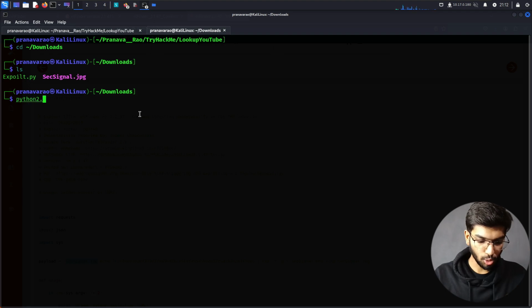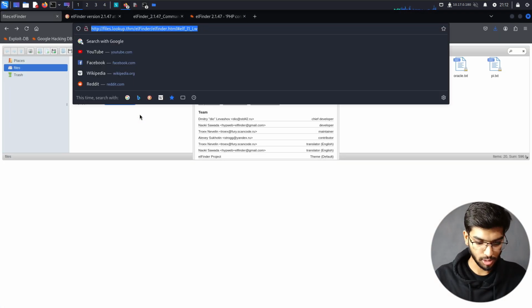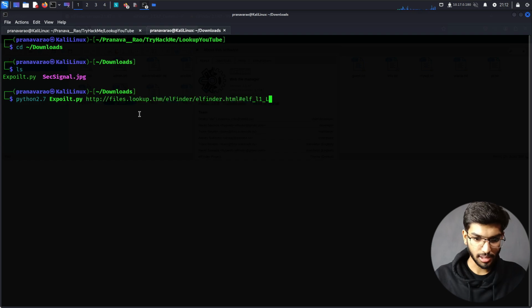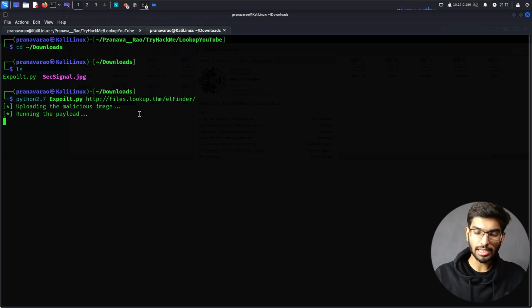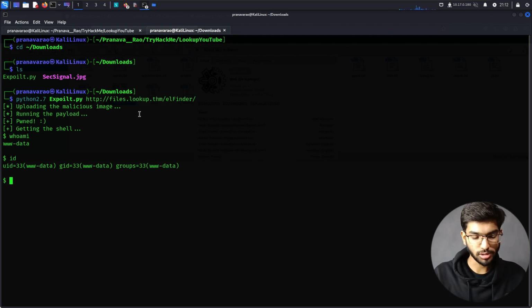Now let me run this tool. Python 2.7 exploit.py. I need to specify my URLs. Copy this, paste it in here, and change all this. That's it. Press enter. It does its magic of getting us a shell into it. That's nice. Now I can say whoami, or I can say id and all those things.